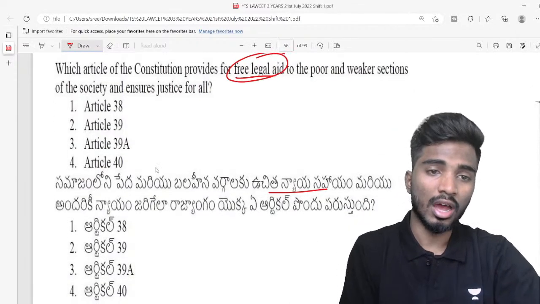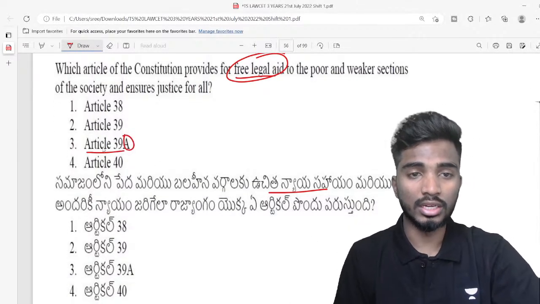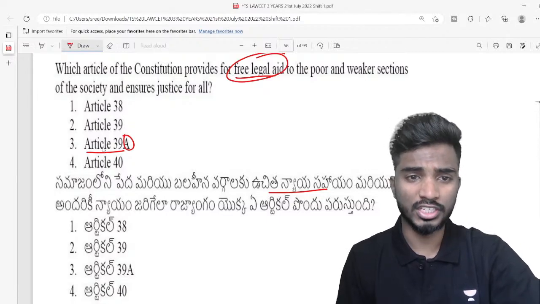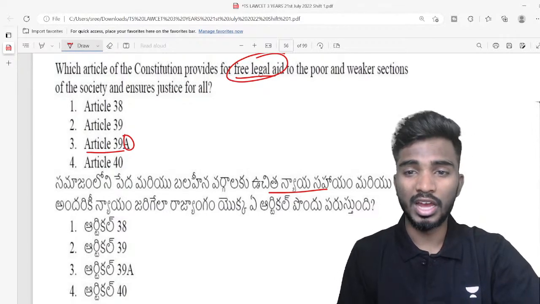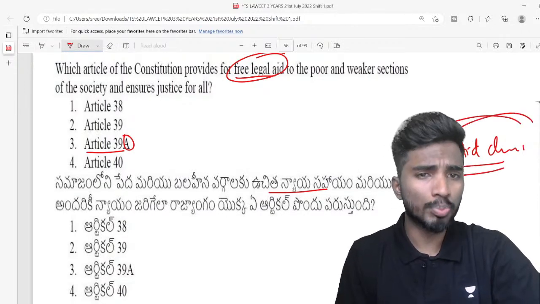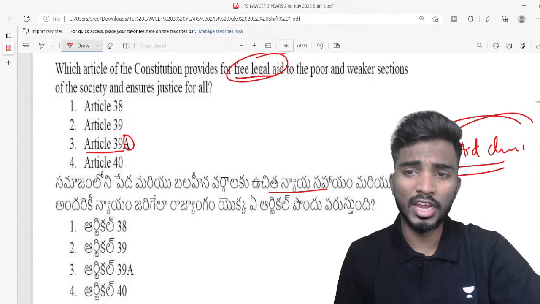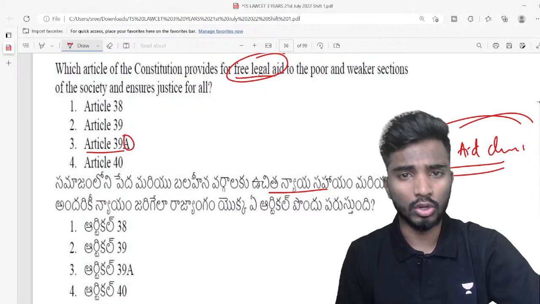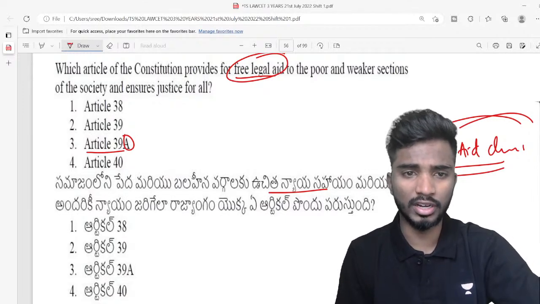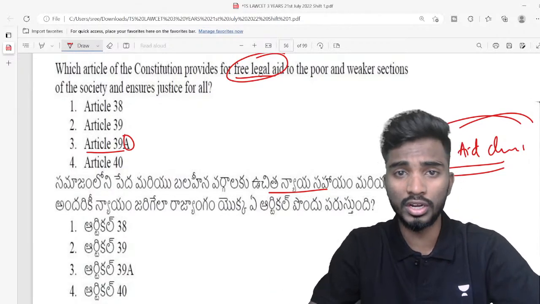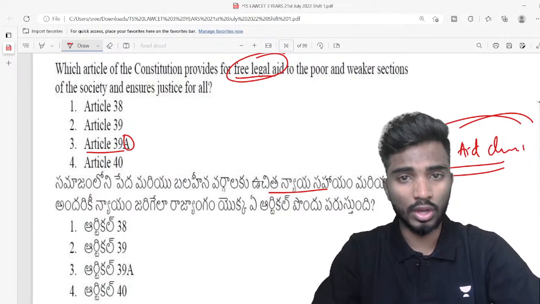So the answer is Article 39A. So under Article 39A there is free legal aid that is given to poor and weaker sections of the society, for which we have legal aid clinics. Okay, so we have legal aid clinics. Most probably, we'll try to resolve the issues without actually going to the court. So it is free legal. We'll try to provide free consultation to the people if possible. If there is a case going on already in the legal aid, there are certain lawyers who will assist you.